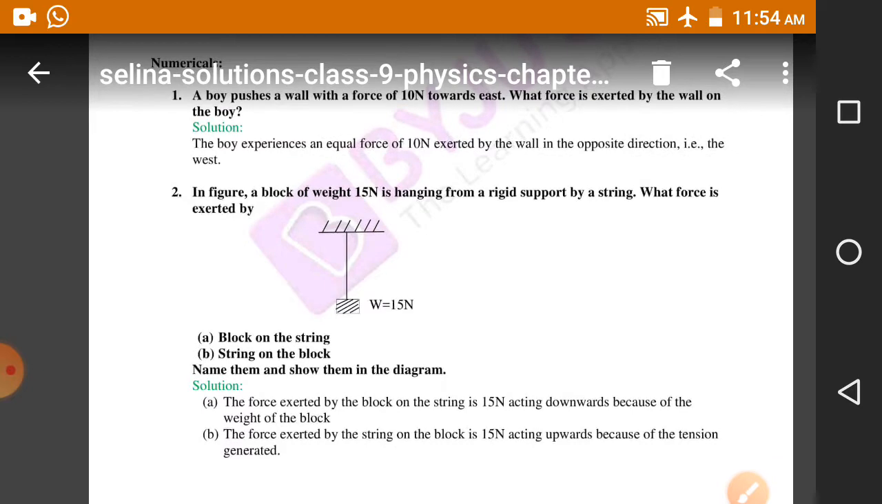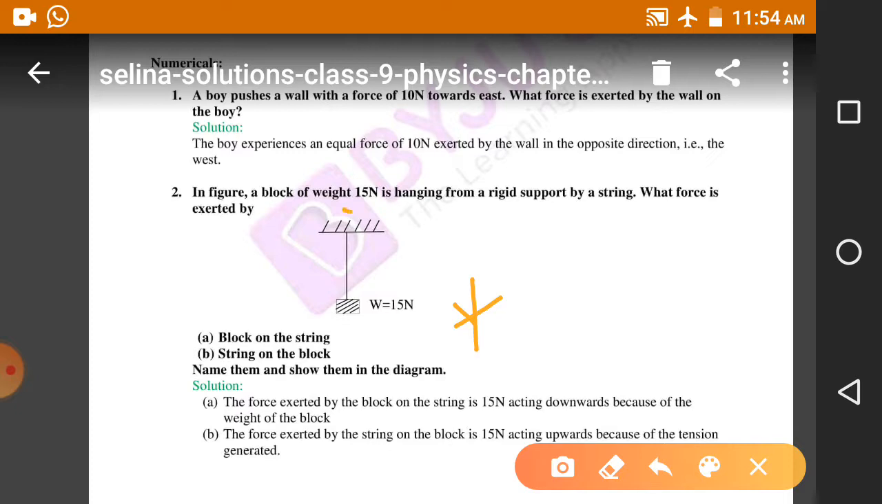Now see the second numerical. We have in the figure a block of weight 15 Newton hanging from a rigid support. So here the weight causes the action toward this. What is the force exerted by the block on the string? Obviously the block is of weight 15 Newton, so the force exerted by the block on the string is 15 Newtons. And in the second part it is written, string on the block.